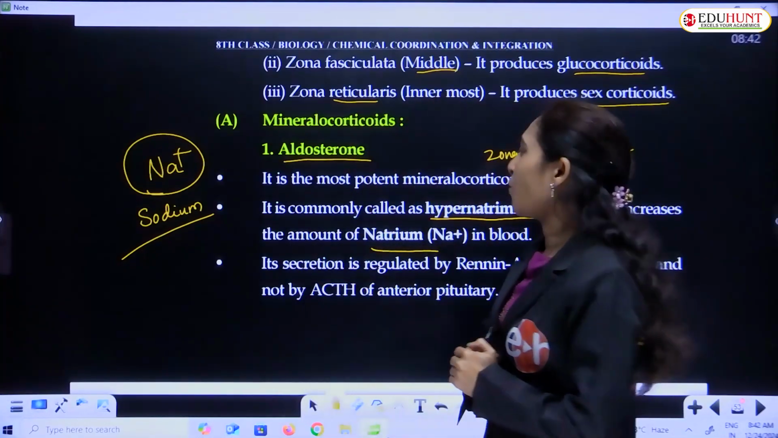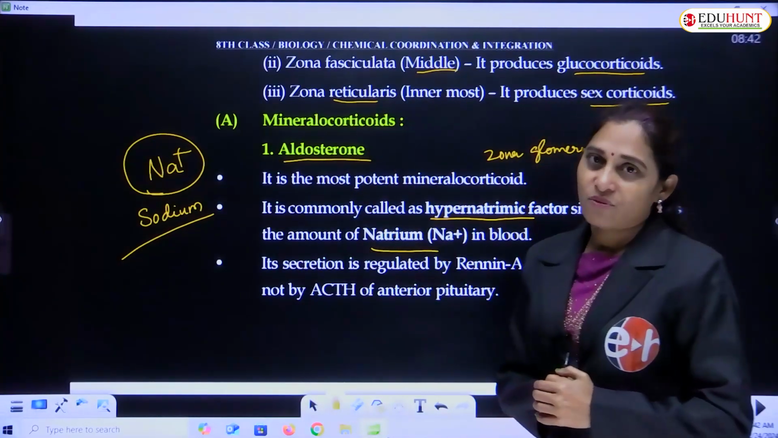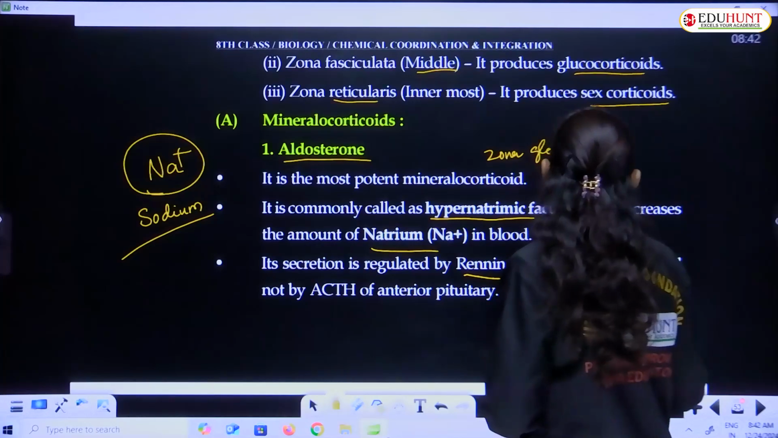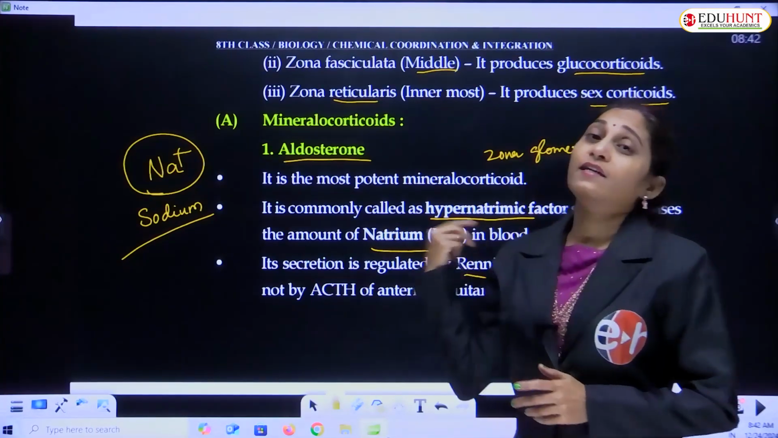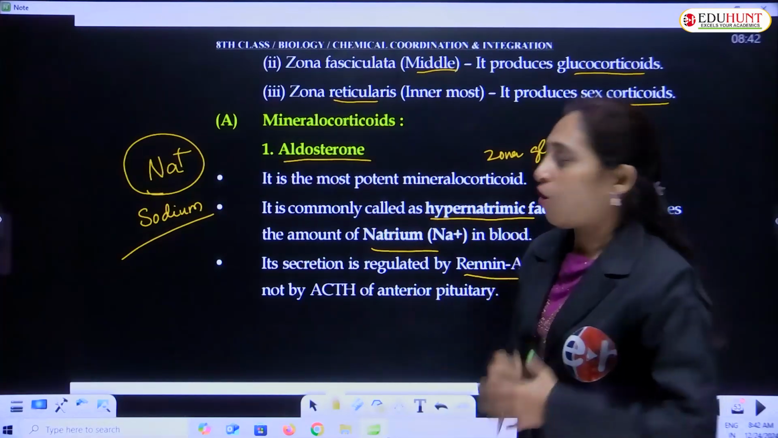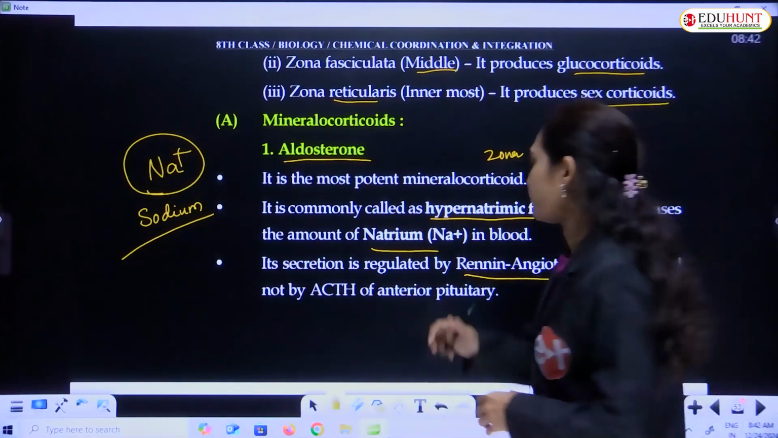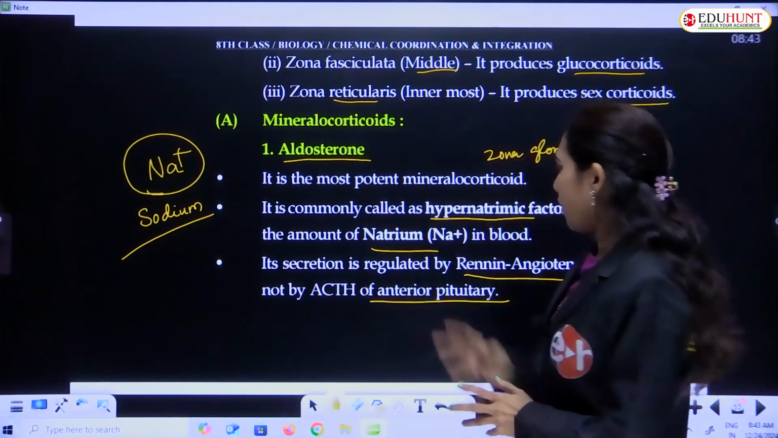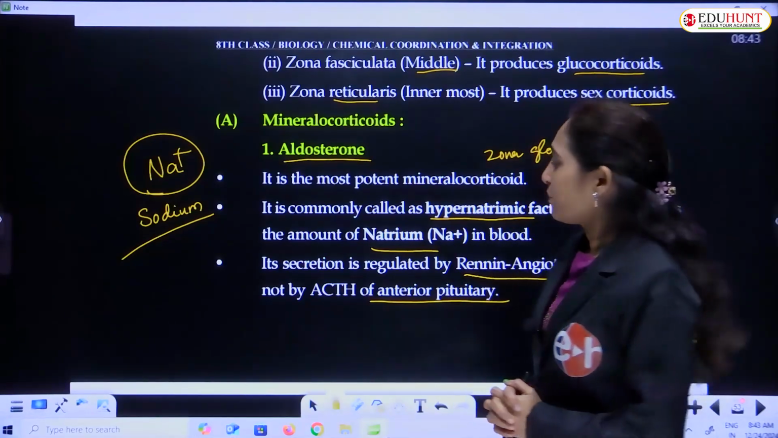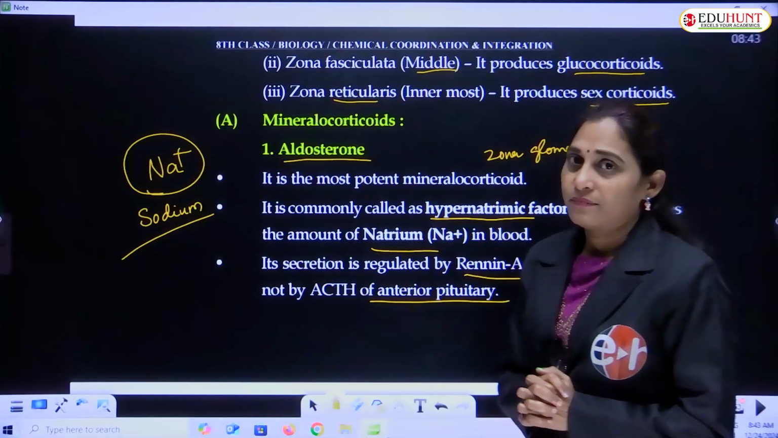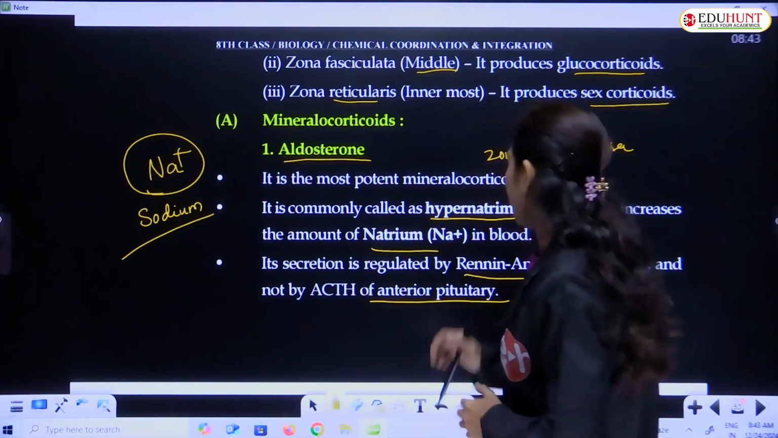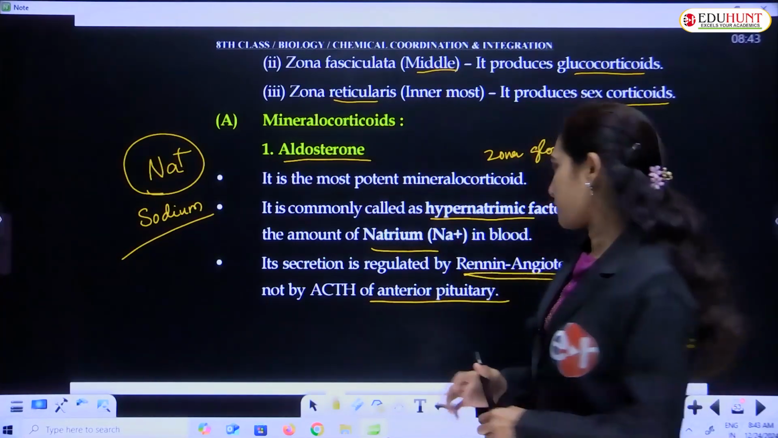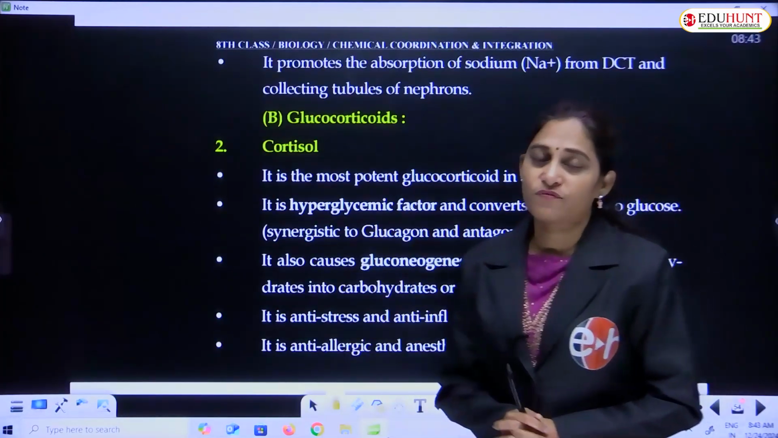That is why this hormone is also known as the hypernatremic factor, and its secretion is regulated by the renin-angiotensin system and not by the adrenocorticotropic hormone, ACTH, of the anterior pituitary gland.